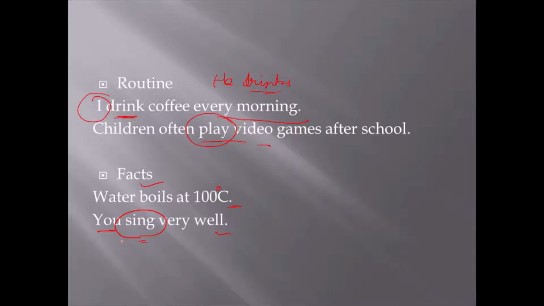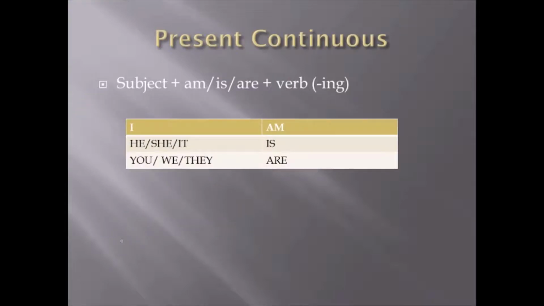Right? Next comes your present continuous. So what do you mean by continuous? Something that is happening, right? That is still continuing. Now here we use the subject, and with that we will use am, is or are, and with the verb we are going to use ing. With I we are going to use am. With he, she, it will be is. With you, we and they, it will be are. Understood? These are things you need to memorize so that you don't make any mistakes.